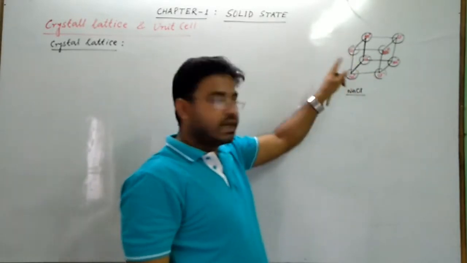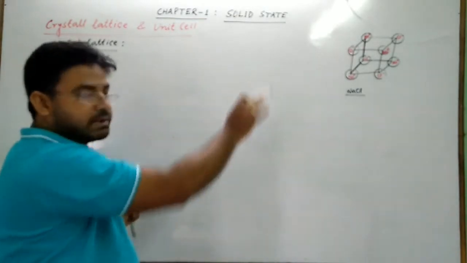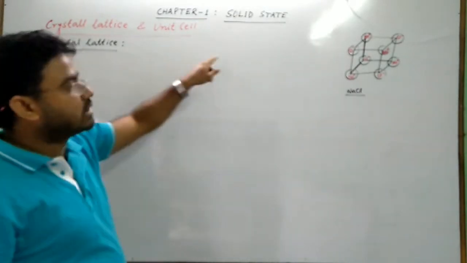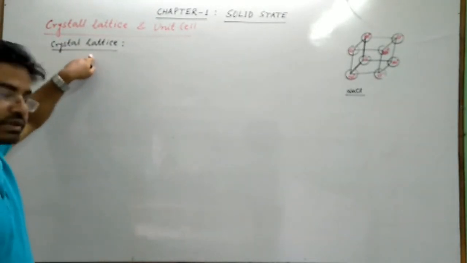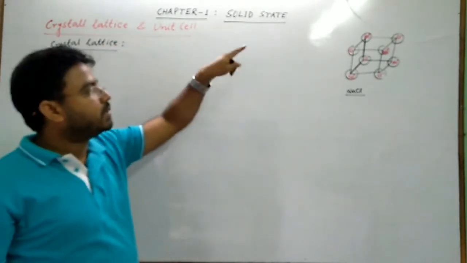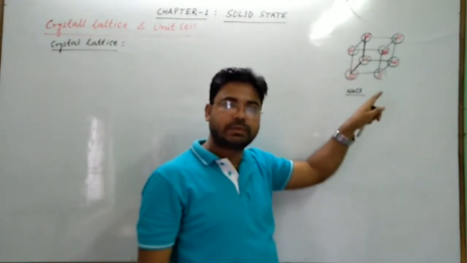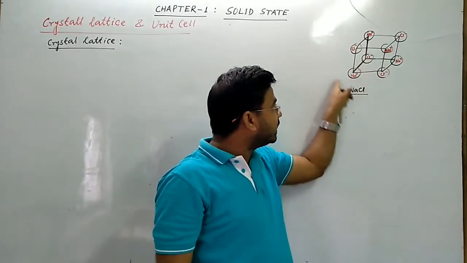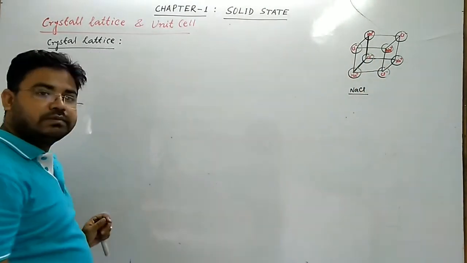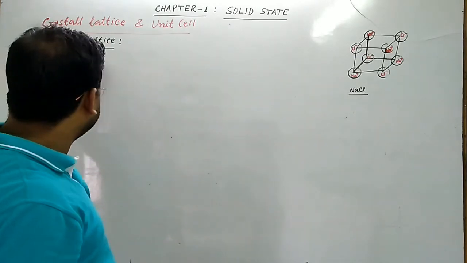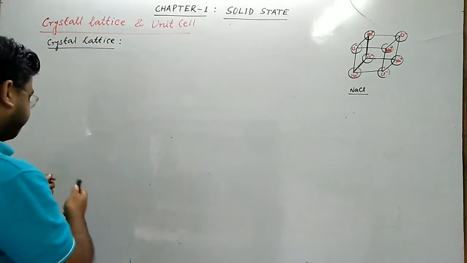This kind of arrangement of the constituent particles in the three-dimensional space is called crystal lattice. In a crystalline solid, the constituent particles are arranged in a definite geometrical pattern in the three-dimensional space. Such a regular arrangement is known as crystal lattice or space lattice.